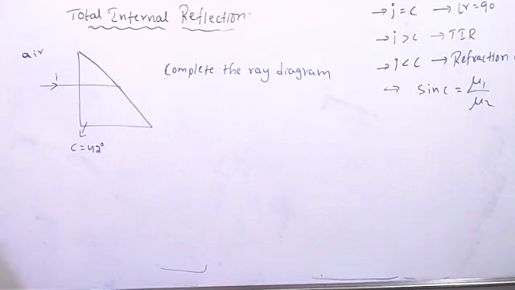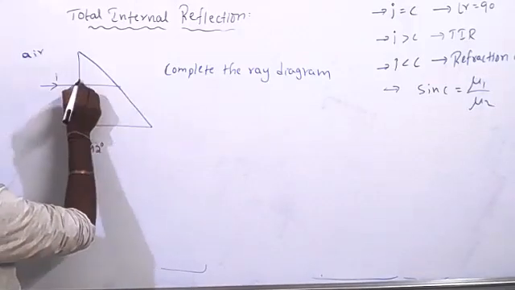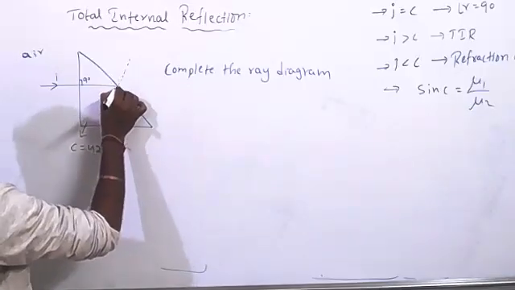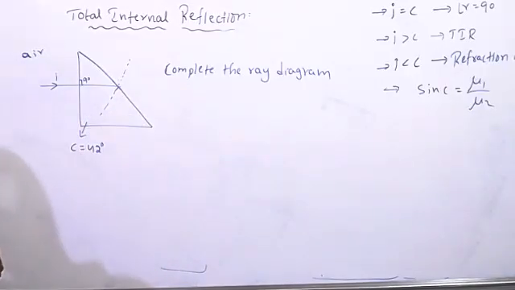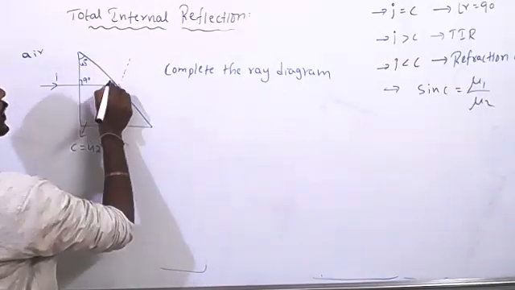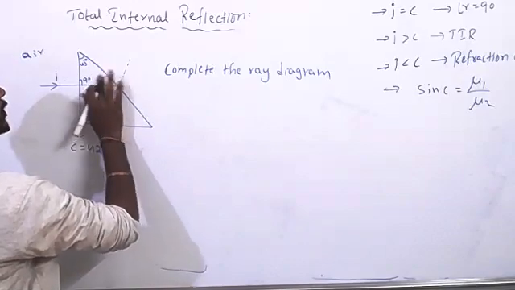After more than 42 degrees, what will happen if light ray is incident more than 42 degrees? Total internal reflection. Yes, done. Come on. Now what will you do? So it is incident like this. Shall I take it is 90? Yes, sir. So wherever the light ray is incident there, I will take one normal. It is my normal. So it is how much? It is 45, right? Then it is 45. Am I clear?